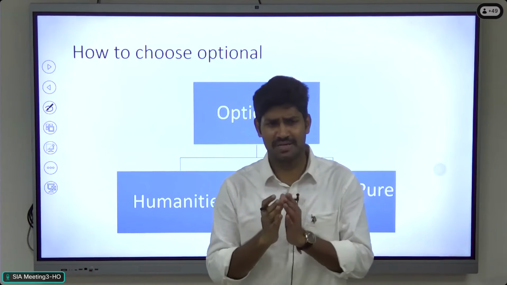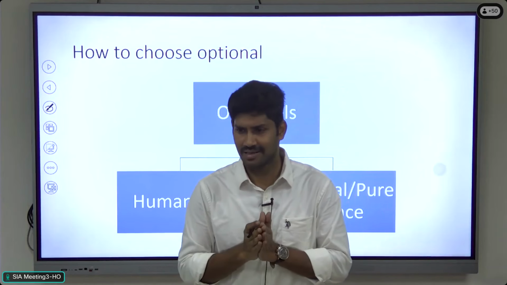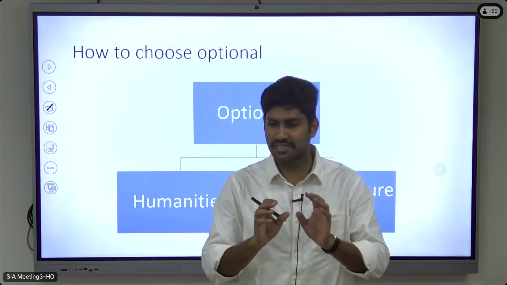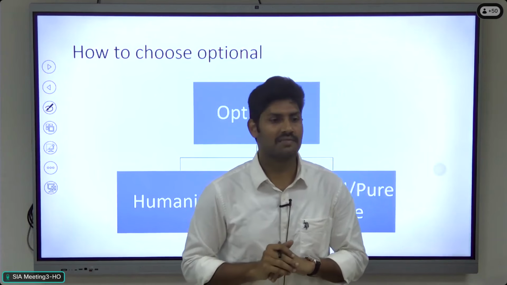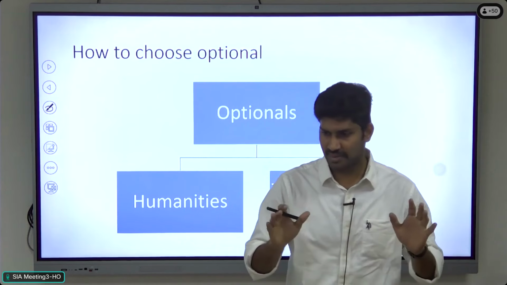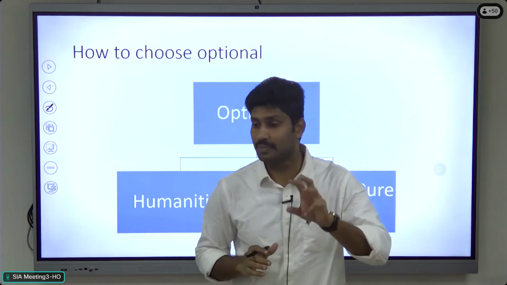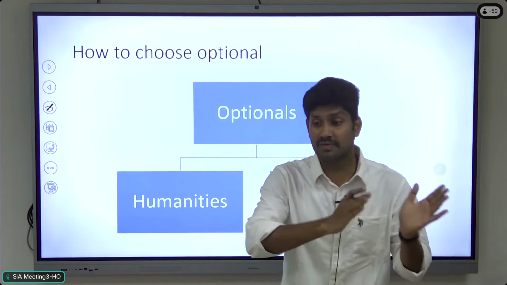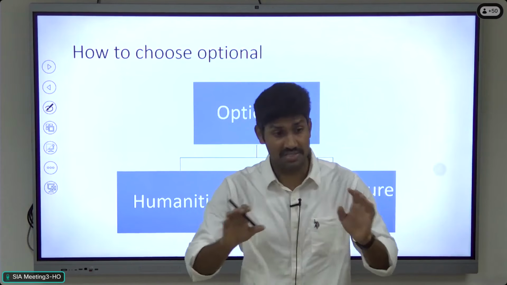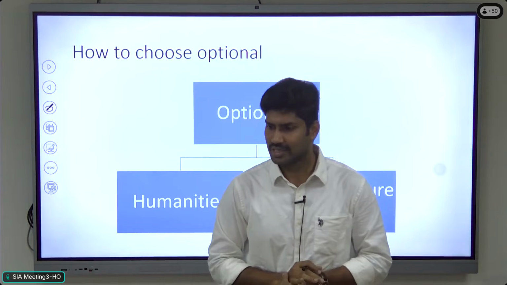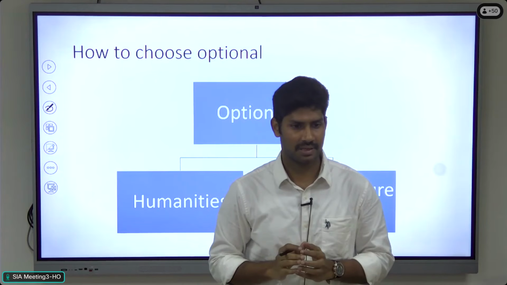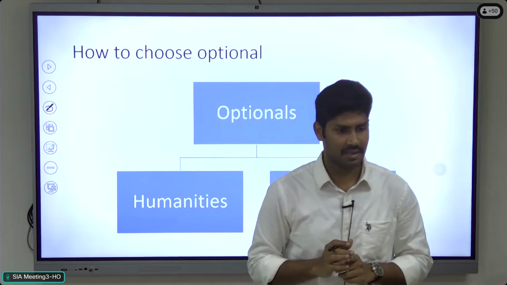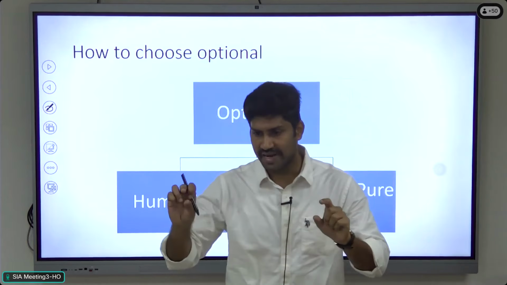The toughest means not the exam process. The exam itself is not tough. The toughest means the competition. Every year more than 10 lakh candidates appear for the examination, so the success rate is very low when compared to the number of candidates appearing. But the exam process is easy. Every optional is high scoring, and every optional is suitable, only if you approach systematically, with proper guidance. That's why you are here.